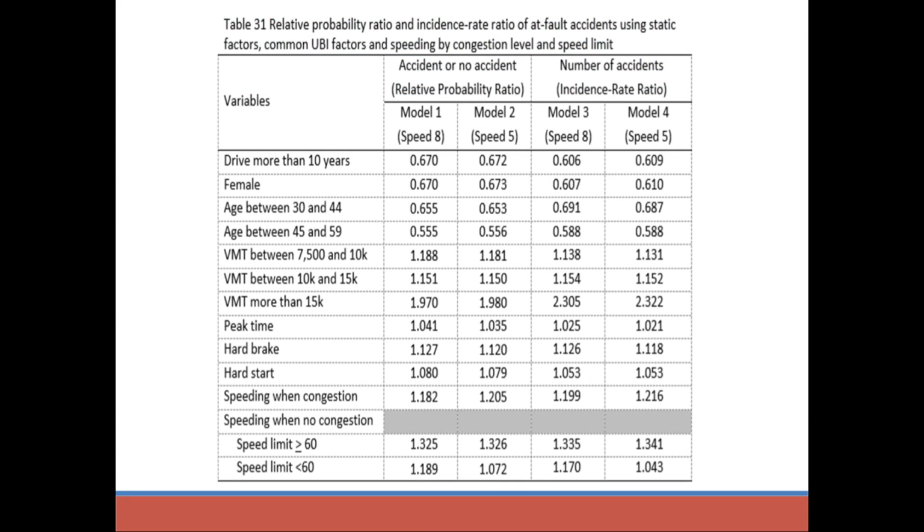Here is a sample output table for speeding analysis. For the speeding factor, we consider not only the extent of the driving speed over the speed limit, but also congestion level as well as the speed limit of the section of the road. The main finding from the speeding analysis is that speeding could result in higher accident rates regardless of congestion or not. However, the increased chance of having an accident from speeding is greater when there is an open traffic flow, and this is especially true when the speed limit is 60 miles per hour or above.